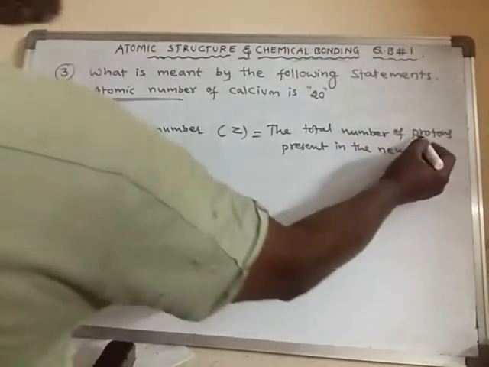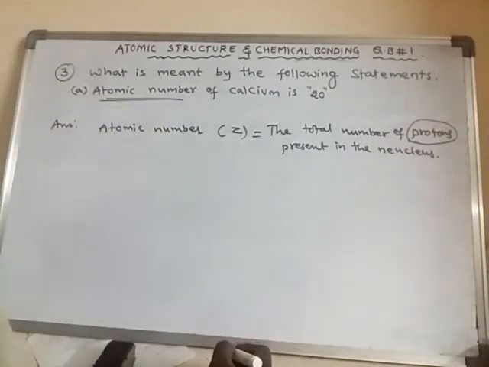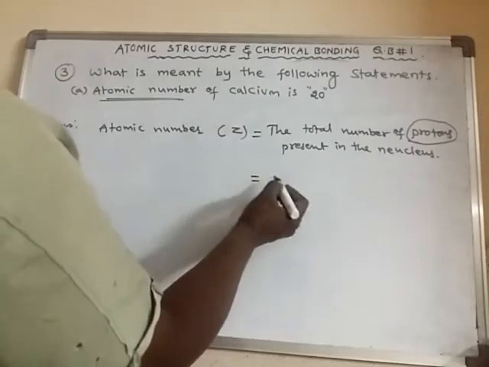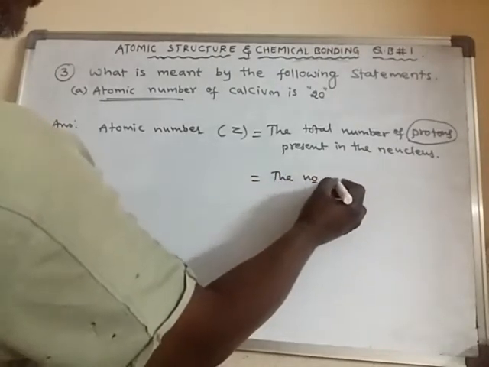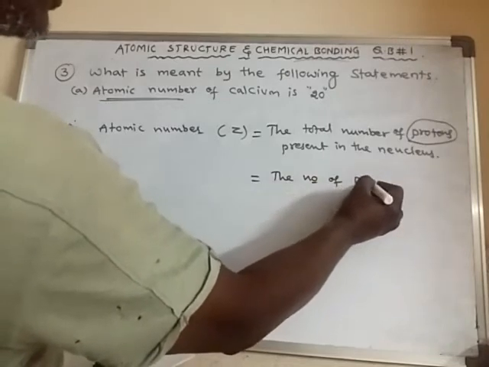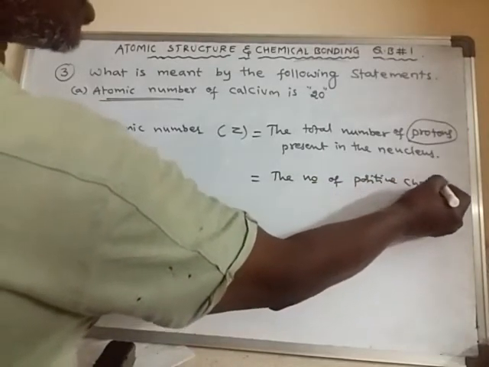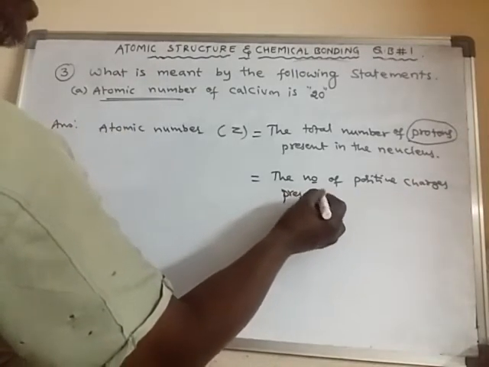So every proton will have what? One unit of positive charge. So the atomic number, we can call it the number of positive charges present in an atom, is also called the atomic number.